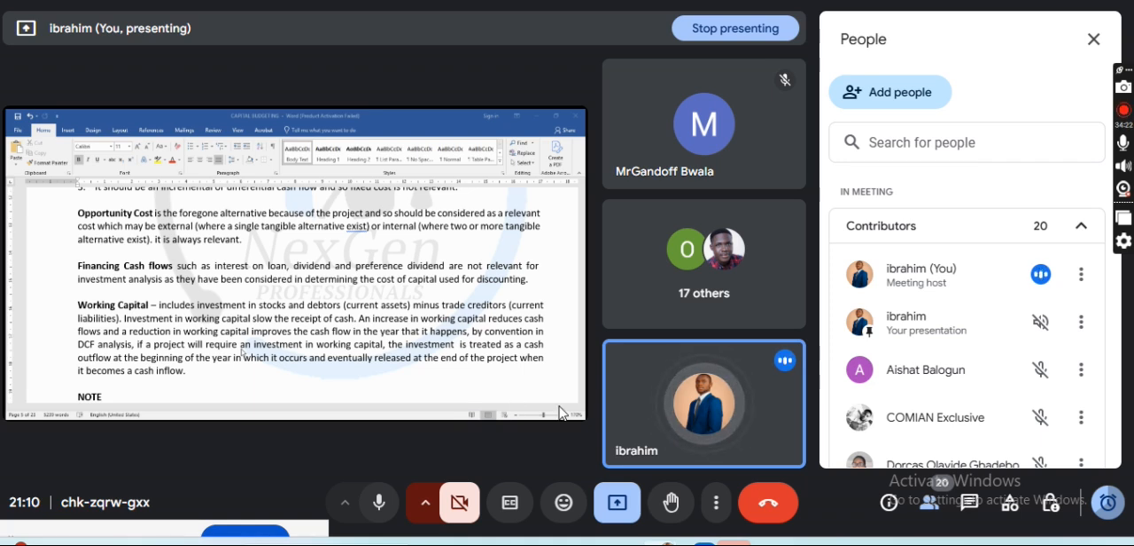And eventually, the last paragraph, I'm reading the last paragraph: and eventually released at the end of the project, when it becomes a cash inflow. Class, did I miss something? Let's do a partner, right?